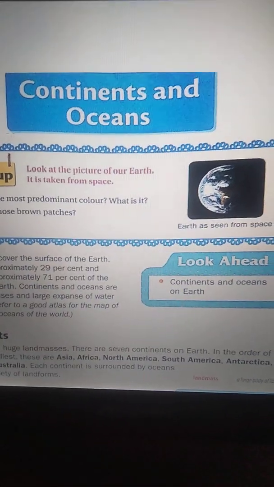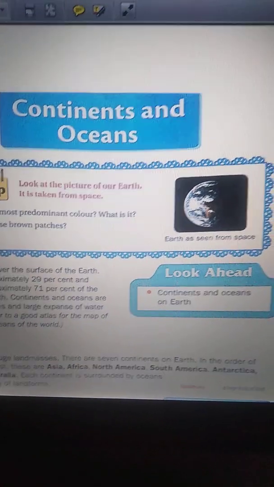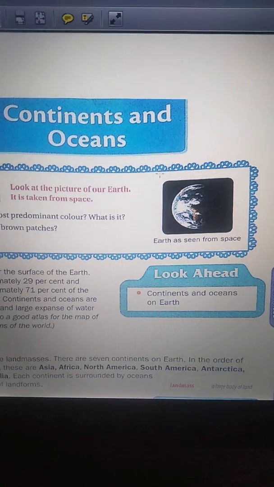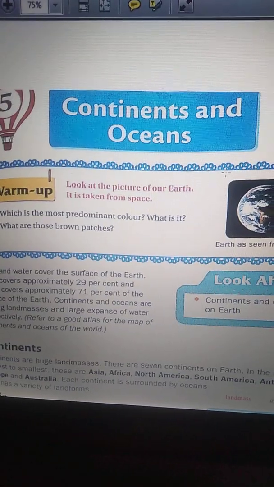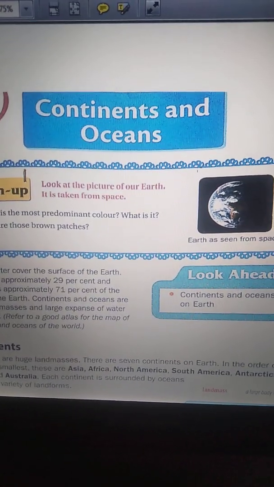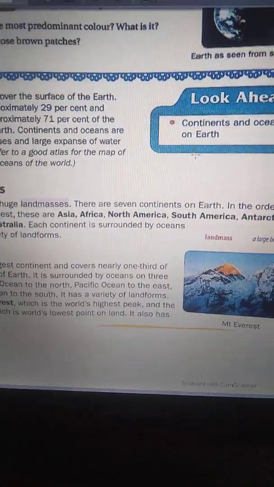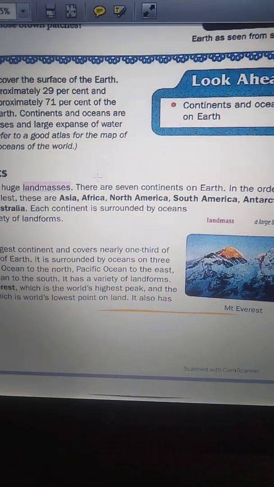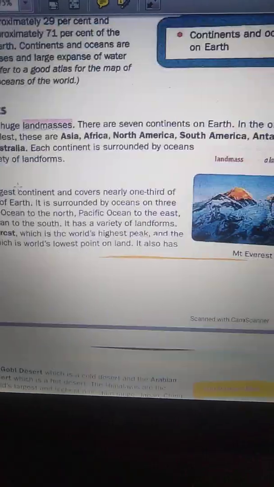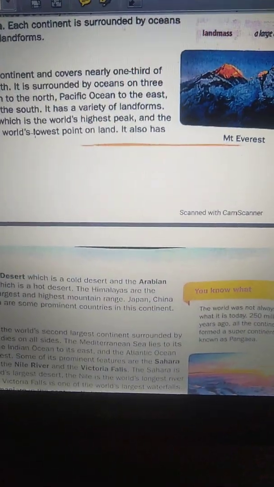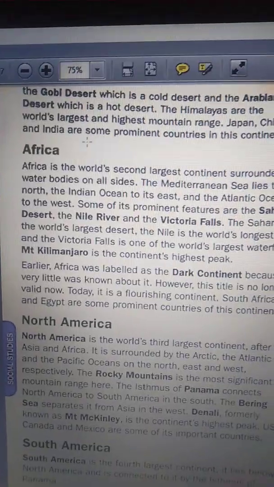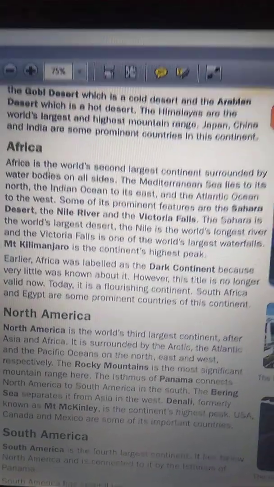Today I am going to teach you the continuation part of the lesson 5 Continents and Oceans. All of you open your textbooks, open chapter 5 Continents and Oceans. In our previous class, we have learned what are the continents and we have learned about Asia. And today we are going to learn the continent Africa. Okay, see here.